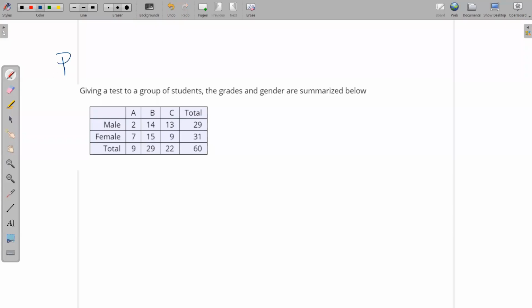Happens. There are videos already about this. Probability. And this is from the final practice, number 6. And we wanted to know the probability of, I think it was a male or a C.